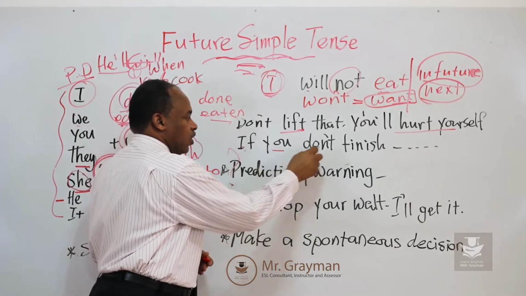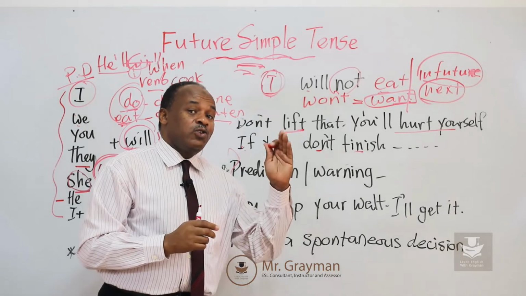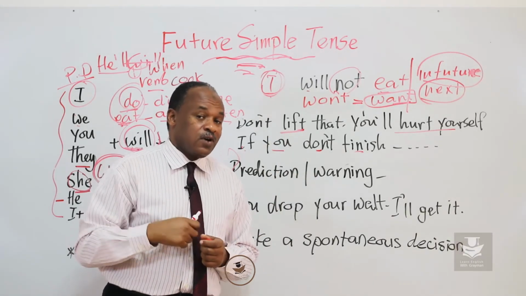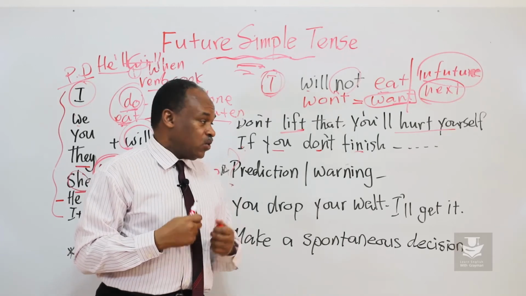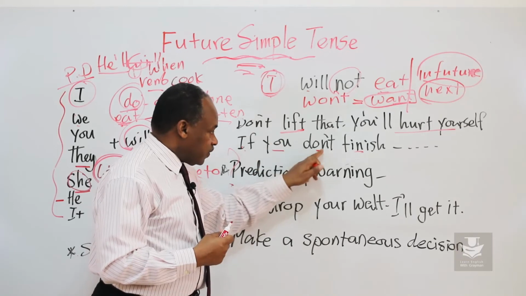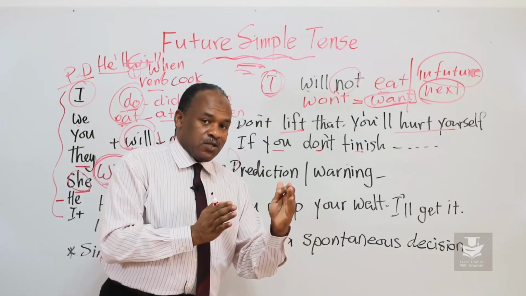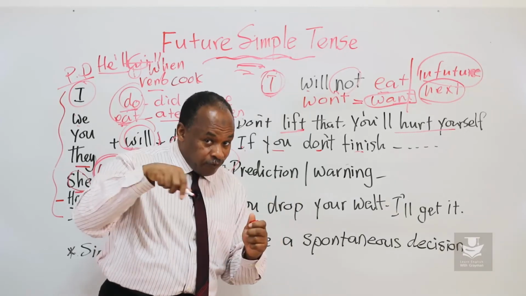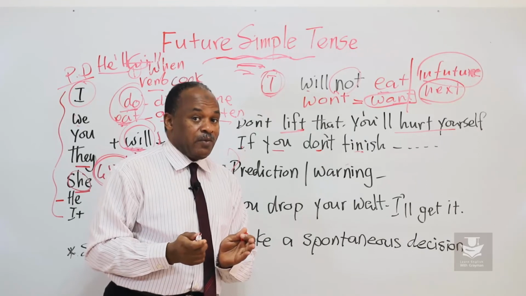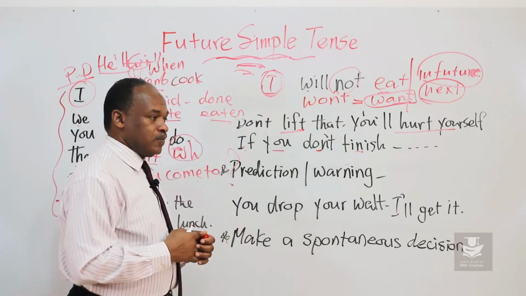If you don't finish your task, your manager will not approve your vacation. So make sure you finish your task. If you don't finish your task, your manager will not approve, or sign your paper, or anything that you need from your manager.